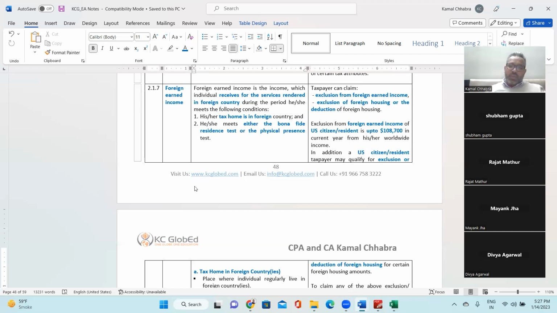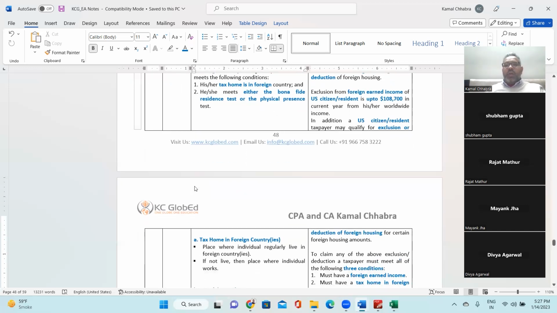First one is the exclusion from foreign earned income of a US citizen and resident alien, which is up to 108,700 US dollars in the current year from his or her worldwide income. For example, let's assume you have 250,000 worldwide income. Out of 250,000, let's assume you have 200,000 foreign earned income.